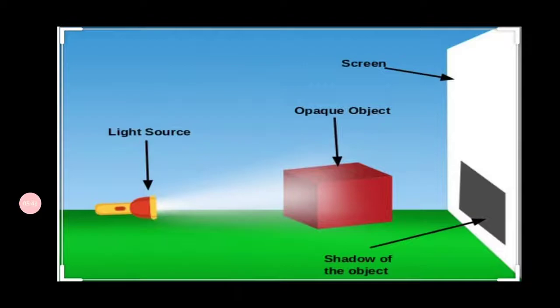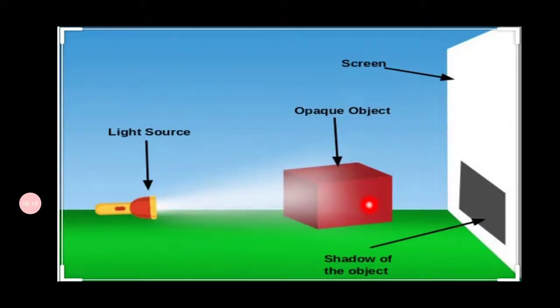So here in this diagrammatic presentation, you observe how a shadow is being formed and what are the required sources. Here you see we have taken a light source, which is nothing but a torch light, and here we have taken a surface. The surface is nothing but the screen where the image, the shadow, can be formed. And we just consider an opaque object, opaque in the sense that it does not allow light to pass through it.